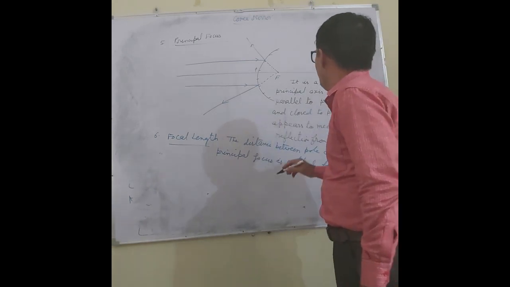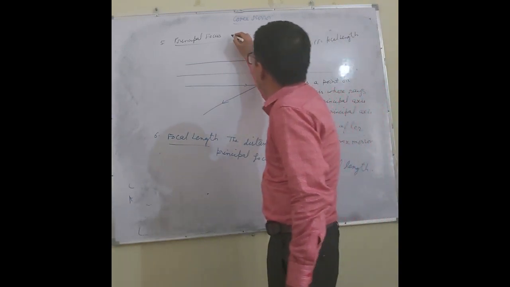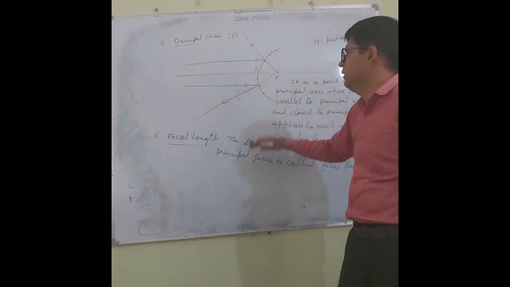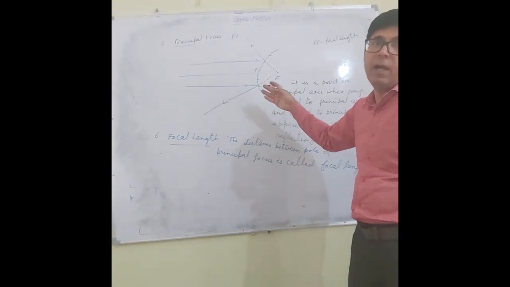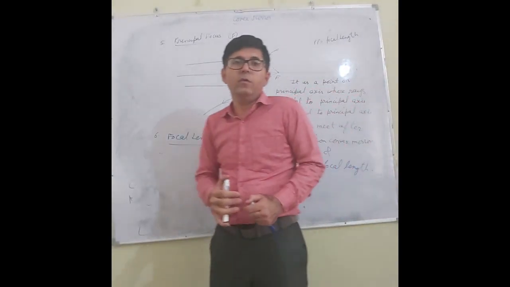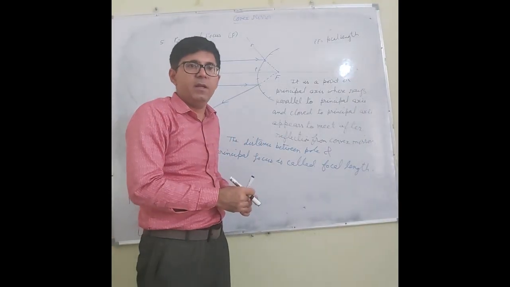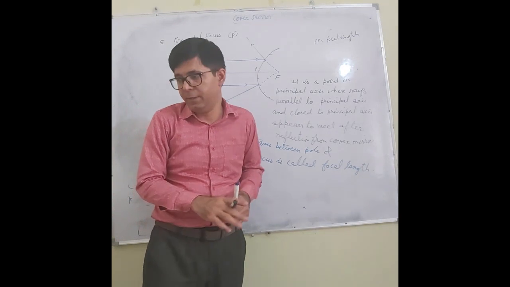And what is the principal focus here? Here principal focus is F. F is the principal focus. And rays of light are not meeting in actual practice, but they appear to meet. So this was about the convex mirror, about the important terms of the convex mirror.